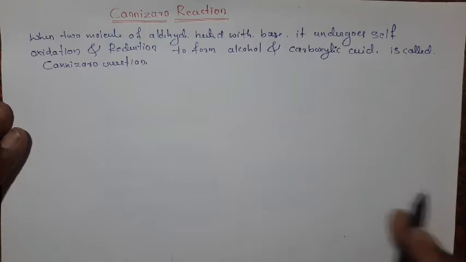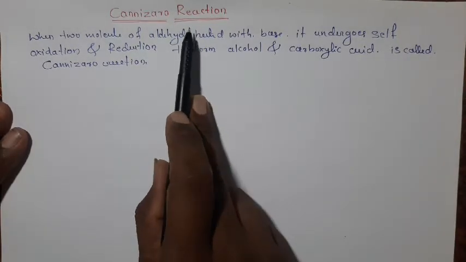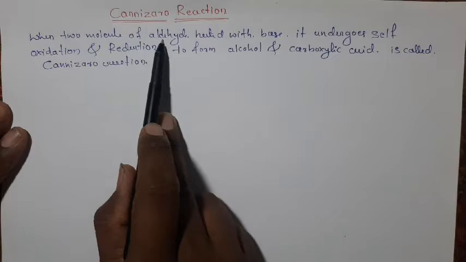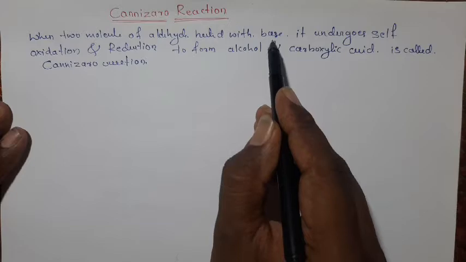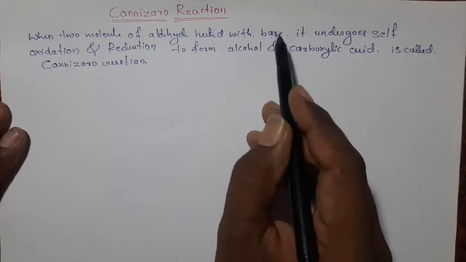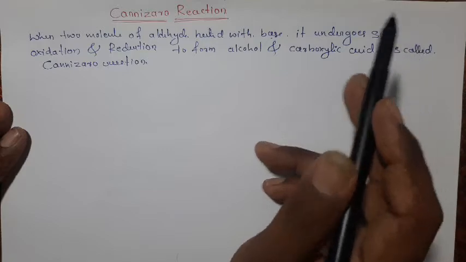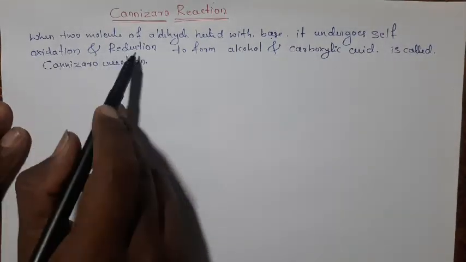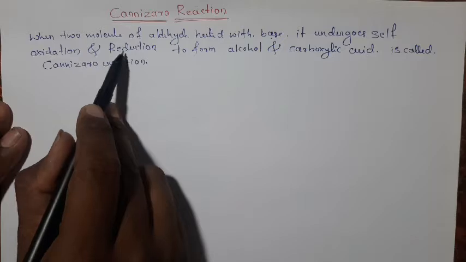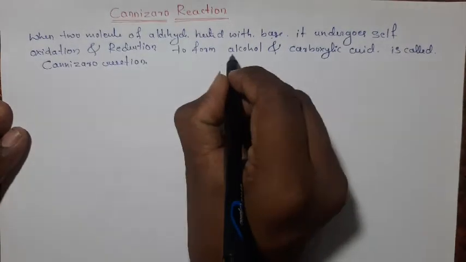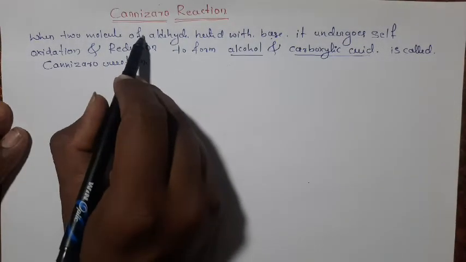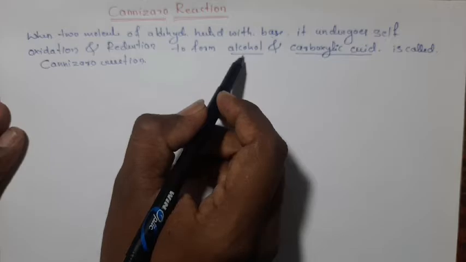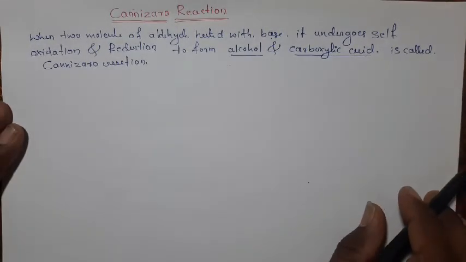Okay, do you understand? What is the Cannizzaro reaction? In the Cannizzaro reaction, two molecules of aldehydes are heated with concentrated base, for example sodium hydroxide. At that time, it undergoes a redox reaction. It undergoes oxidation as well as reduction, hence it is called a redox reaction, giving the products alcohol and carboxylic acid. Out of the two molecules, one is converted into alcohol and another into carboxylic acid. This reaction is called the Cannizzaro reaction.